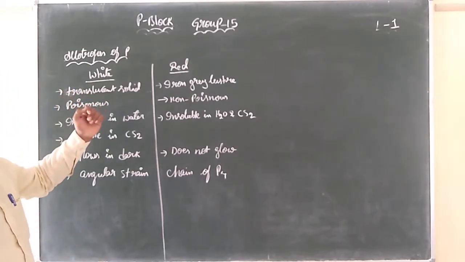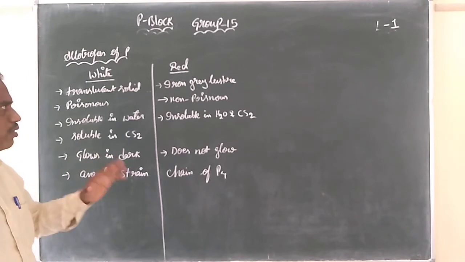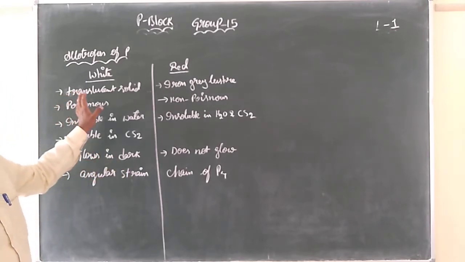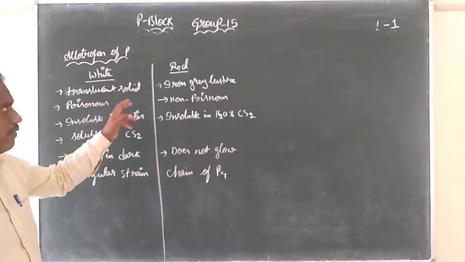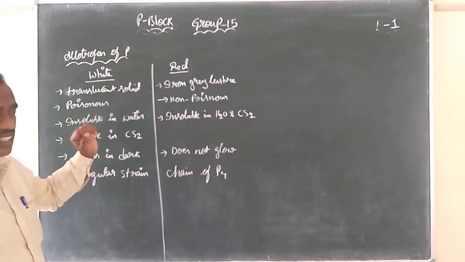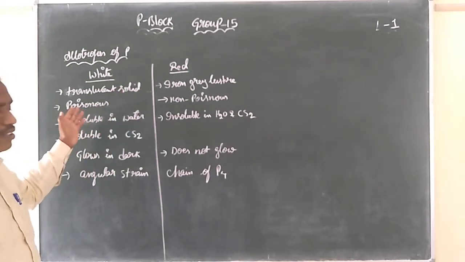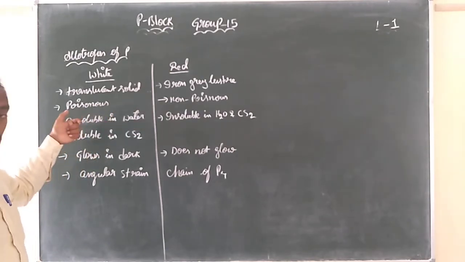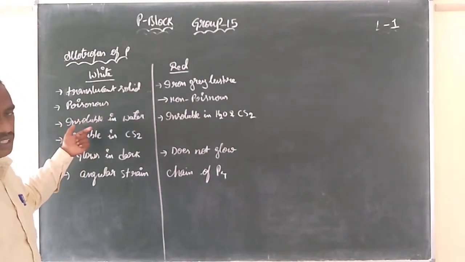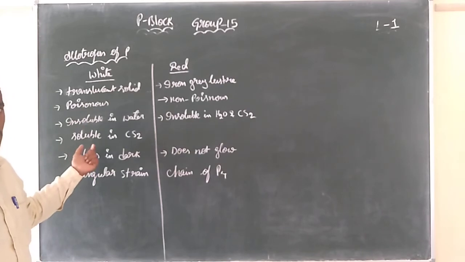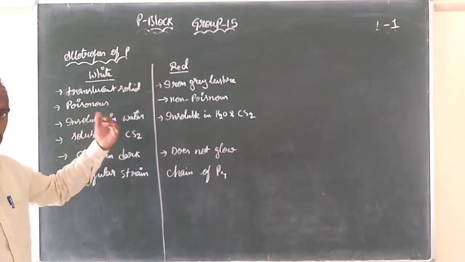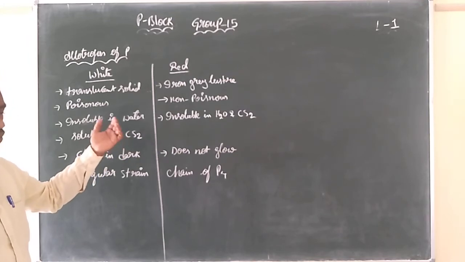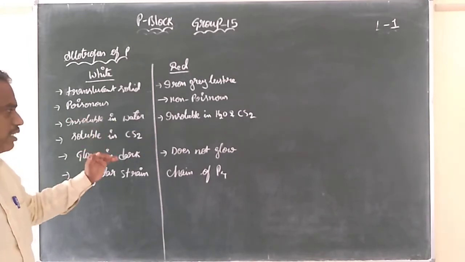White phosphorus and red phosphorus. We have alpha and beta also, but white phosphorus is a white translucent solid. Red phosphorus has an iron gray luster. White phosphorus is poisonous, whereas red phosphorus is non-poisonous. They will especially ask about solubility. White phosphorus is insoluble in water but soluble in carbon disulfide, whereas red phosphorus is insoluble in both water as well as carbon disulfide.